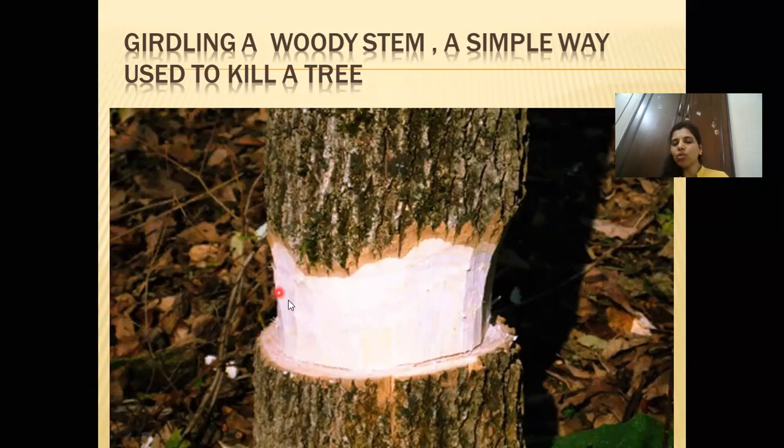The reason is when you girdle it, you are removing one of the conducting tissues, and because of that the plant is not capable of sending the food that is prepared to the roots, and because of that the tree will be killed. You use the word killed because you are doing this shaving thing. It's not natural. After a few days, the tree will die on its own after this girdling is done. Okay.